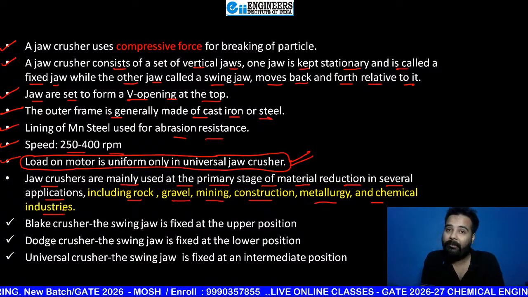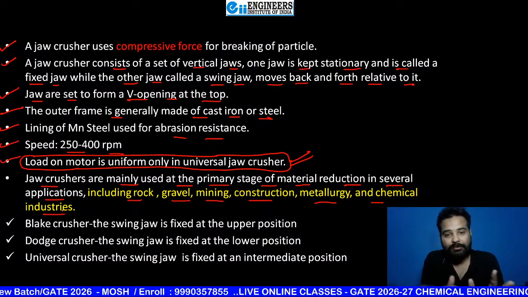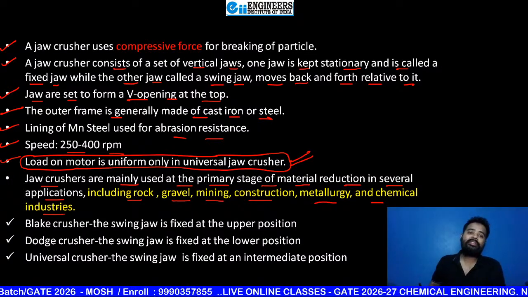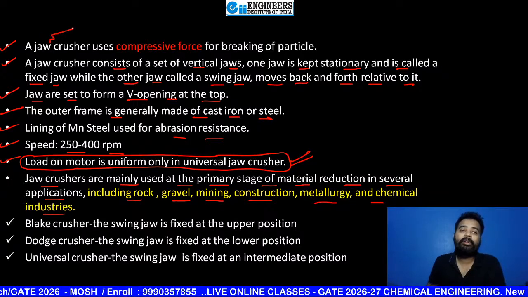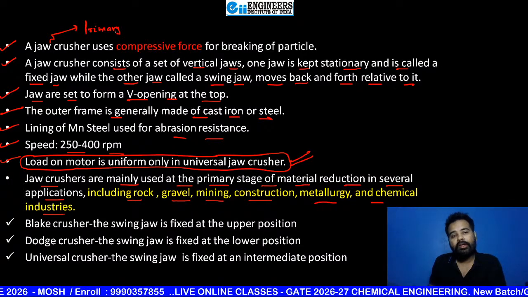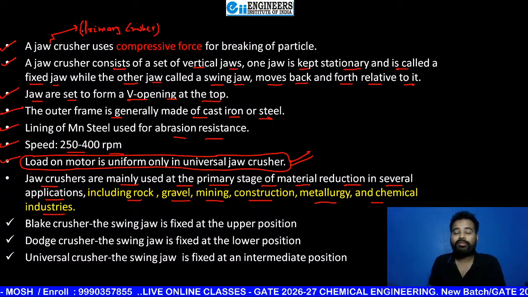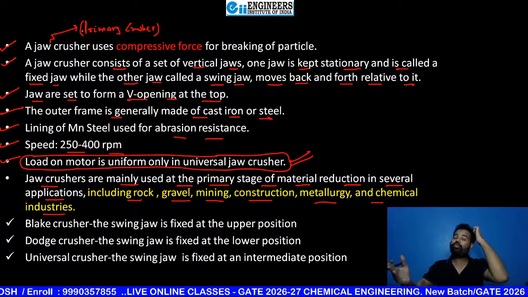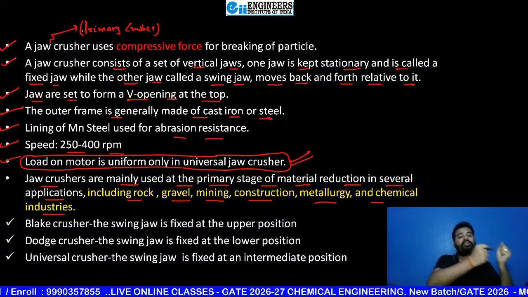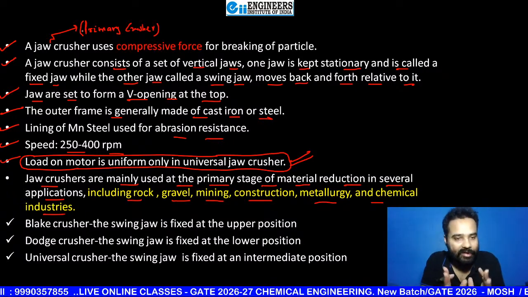So jaw crushers are used as primary stage. That means you can say jaw crusher is a primary crusher. Secondary crushers are those that take feed from the primary crusher. So jaw crushers are primary crushers.